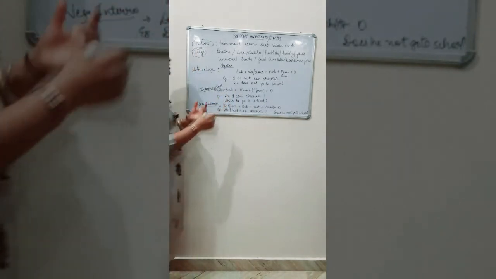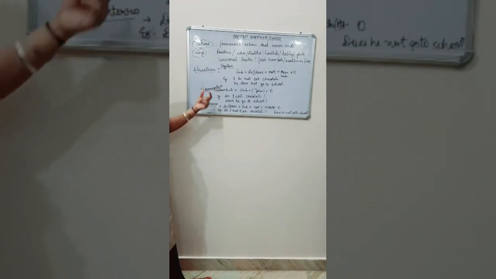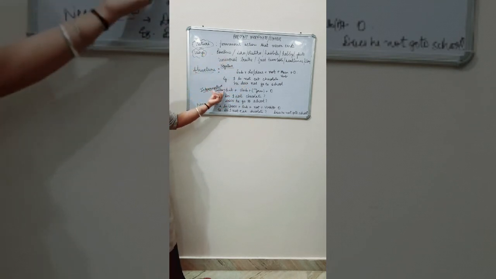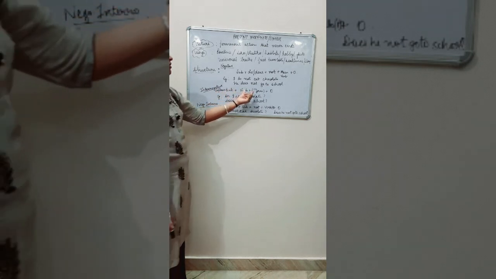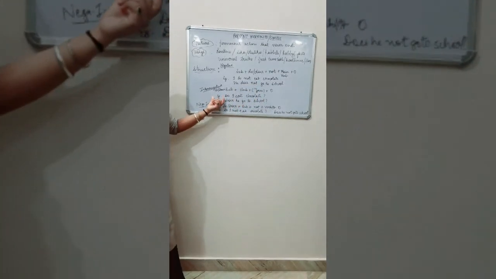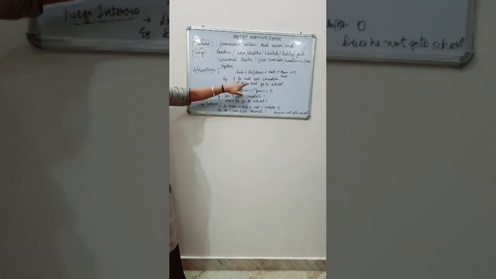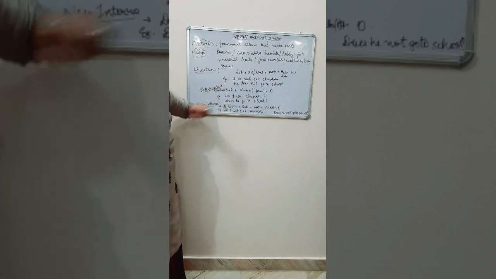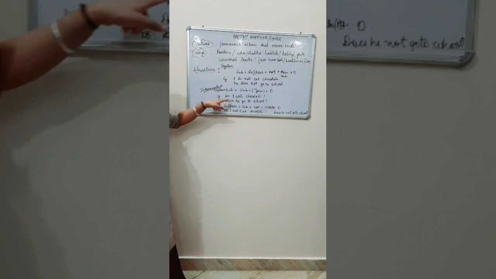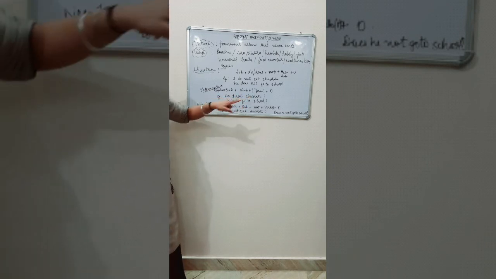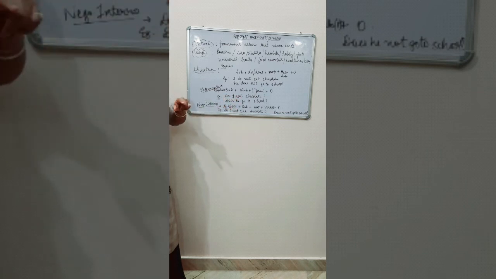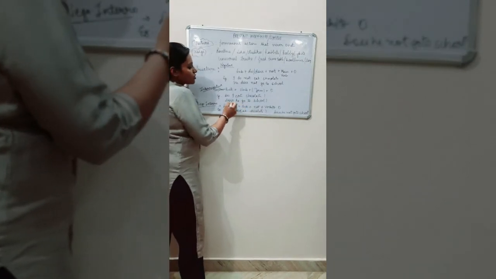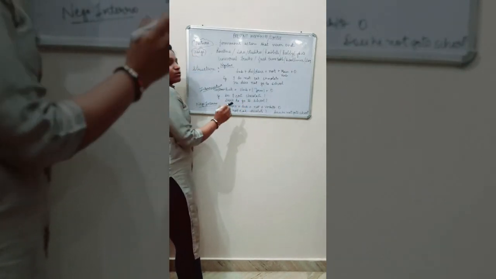So here now we have interrogative. Structure for interrogative: we bring the helping verb ahead. Do, does plus subject plus first form of verb plus object. So here I have used: Do I eat chocolate? Bring that helping verb before. Do I eat chocolate? The first form of verb and object are the same. Now next, does he go to school? Does he go to school? Here he is third person, therefore I use does.